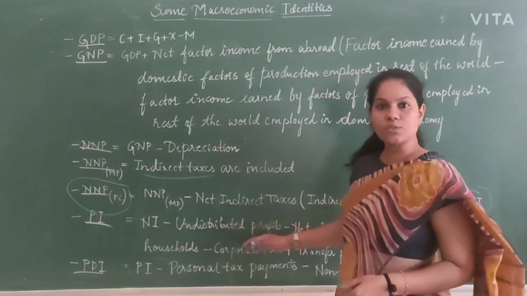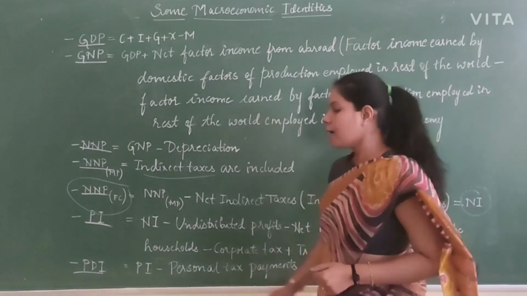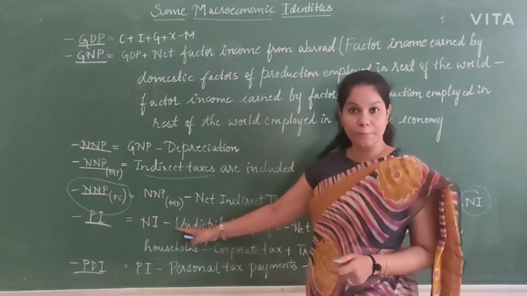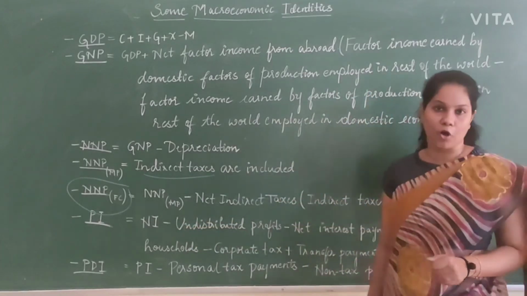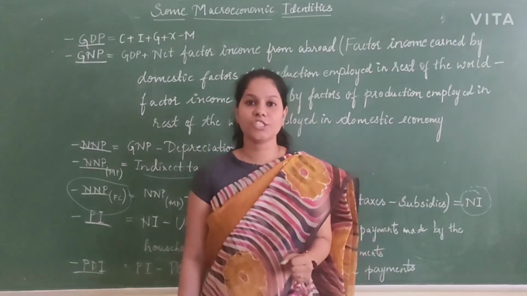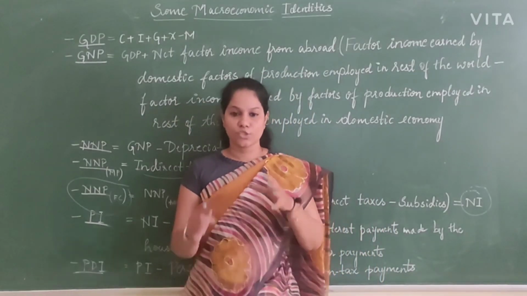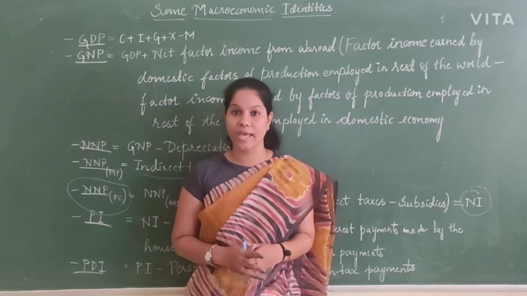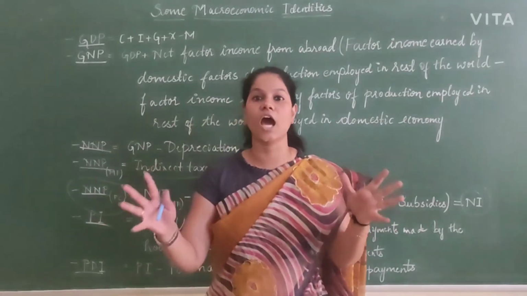So to get this, what formula are we going to use? To get personal income from the national income, you have to subtract undistributed profits. What is undistributed profit? Many corporate sectors, when they earn profit, do not share it with any individual or household.